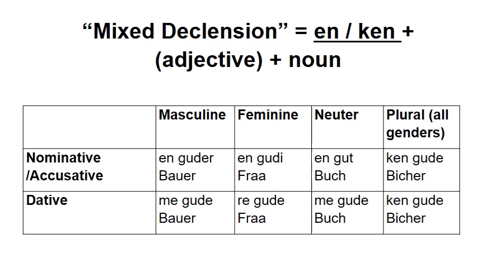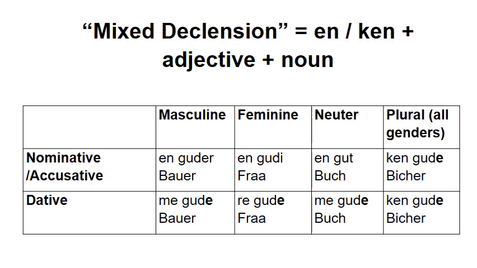So if you have en or ken, then you have the mixed declension, right? You might have the adjective there as well. You don't need to have an adjective. As long as you have en and ken, you would have a mixed declension. Once again, all the forms are on the handout, so I think that's the best way to study them, but we'll look at some of the highlights here.